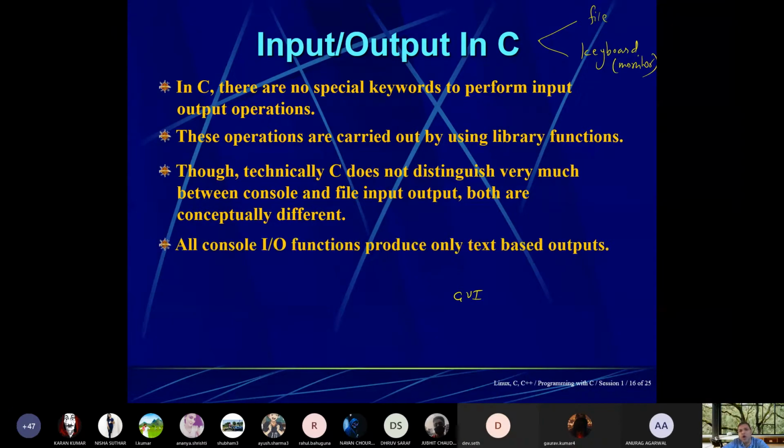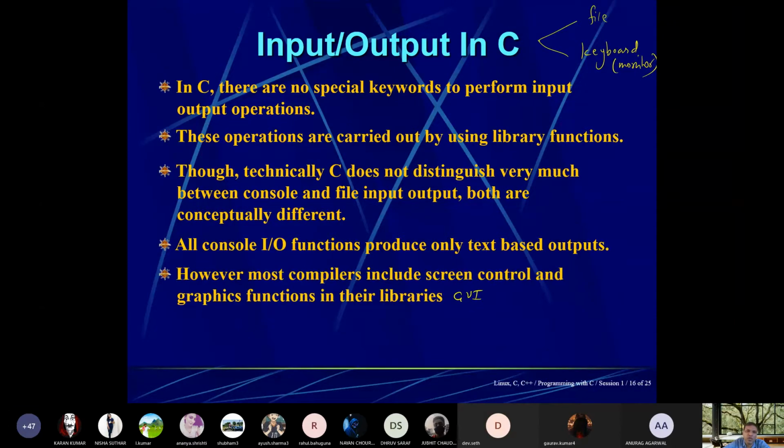All console input output functions produce only text-based output. If you want to search how many directories there are, just type the command dir, and it will give you output in textual manner. But if you are using Internet Explorer or File Explorer, it will give you output in a GUI.